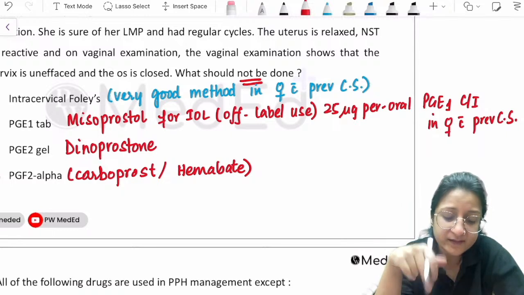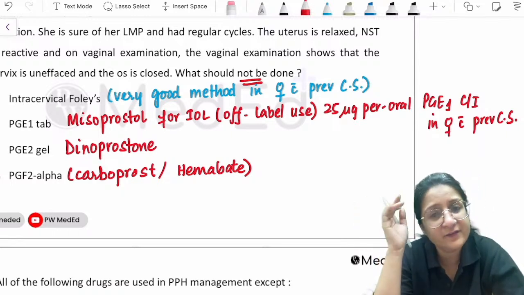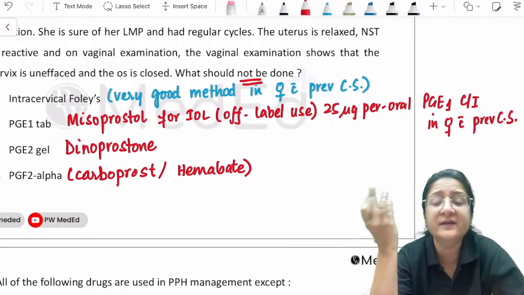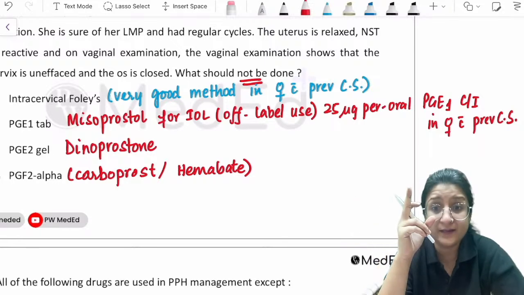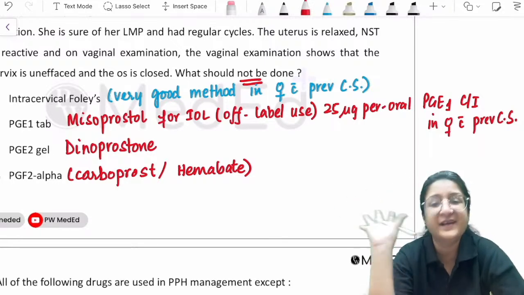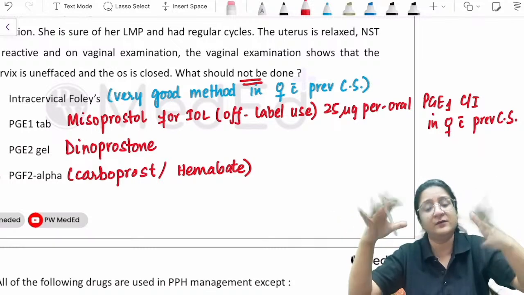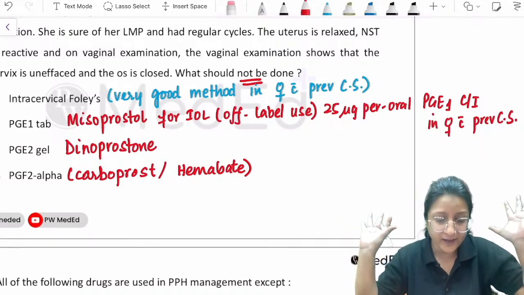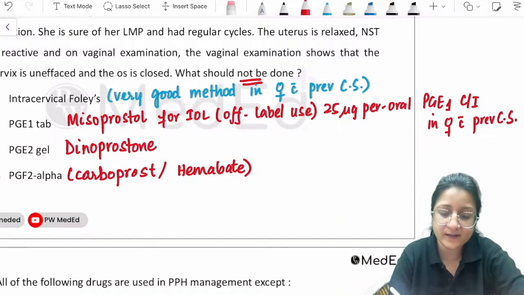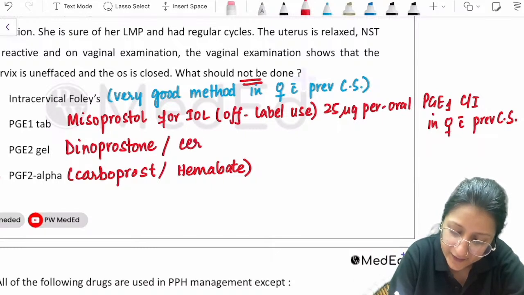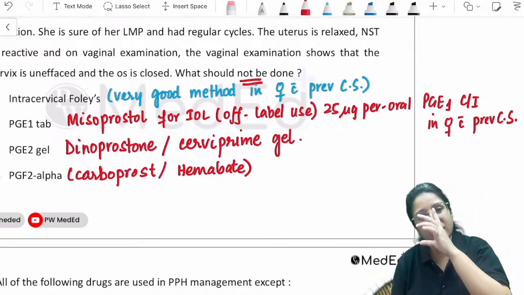That's why I told you that intracervical Foley's is a very good method if induction is required in a woman with previous one cesarean section. With two, I will not give induction at all. I will go for direct cesarean section. And you are right, this comes under the name of Serviprime gel. Dinoprostone is the compound, trade name Serviprime gel.